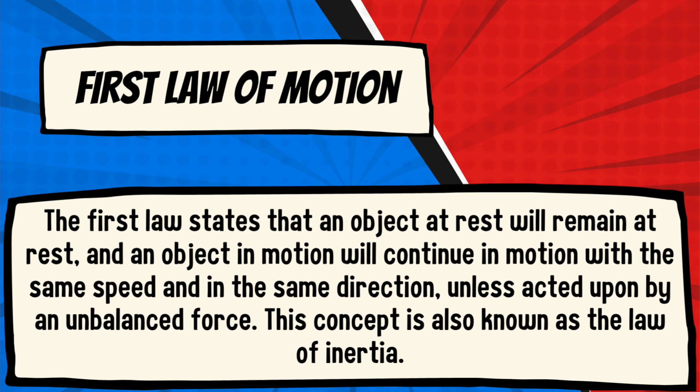First law of motion. The first law states that an object at rest will remain at rest, and an object in motion will continue in motion with the same speed and in the same direction unless acted upon by an unbalanced force. This concept is also known as the law of inertia.